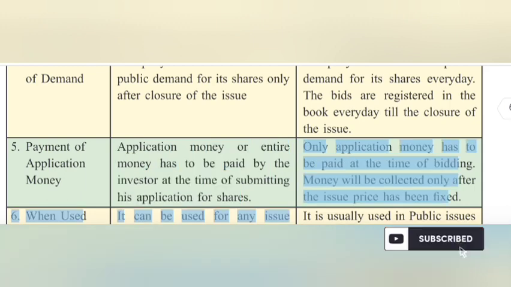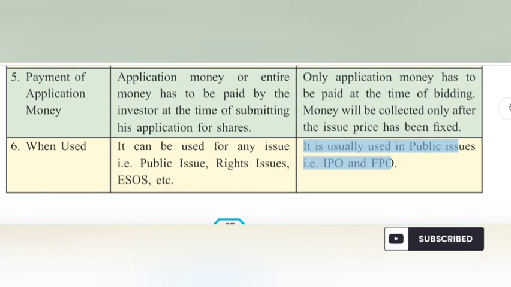In book building, only application money has to be paid at the time of bidding. Money will be collected only after the issue price has been fixed. 6. When used: the fixed price method can be used for any issue, i.e., public issue, rights issues, ESOS, etc. Book building is usually used in public issues, i.e., IPO and FPO.